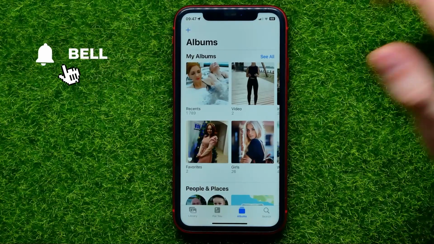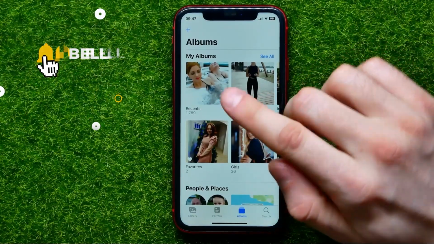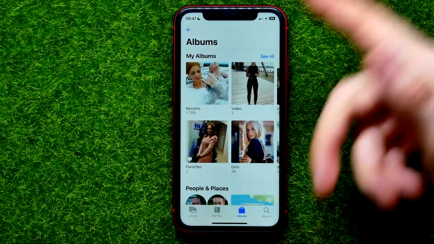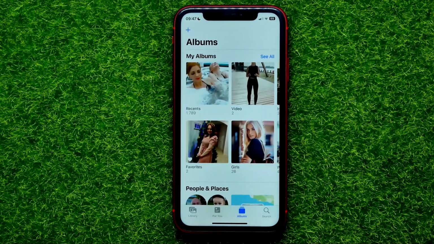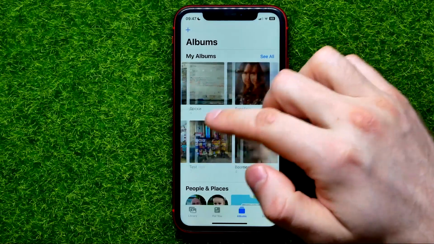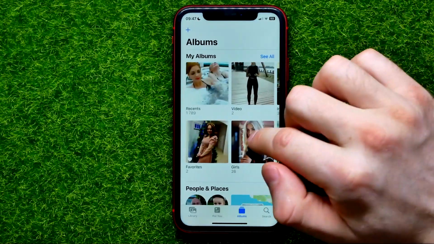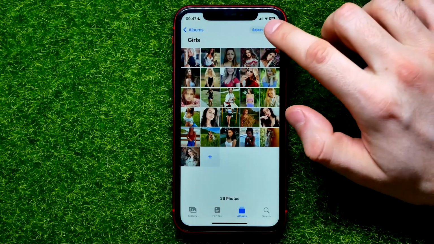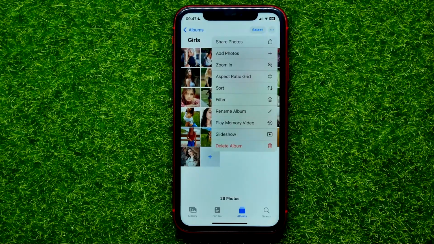So the first way is open up some albums. So first right here hit add albums to show up all your albums. You can select any of them. Then just open it up and hit right here at three dots icon.